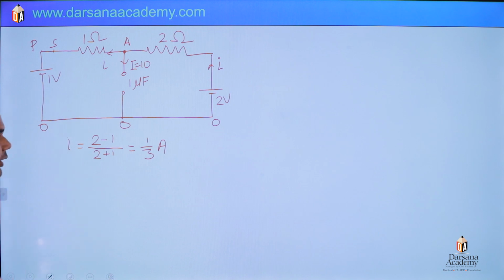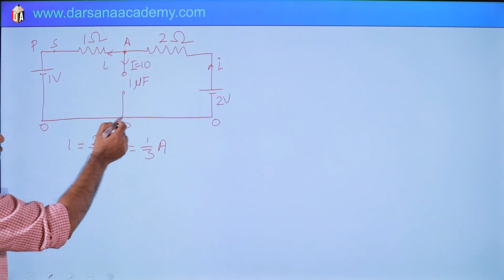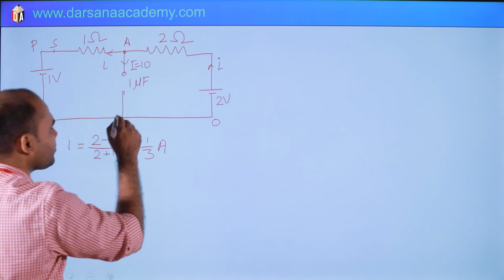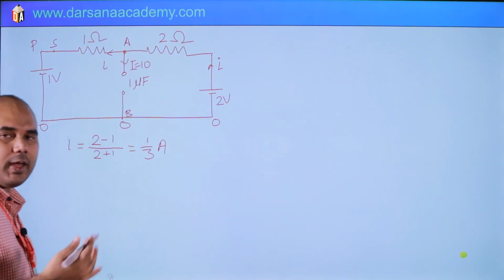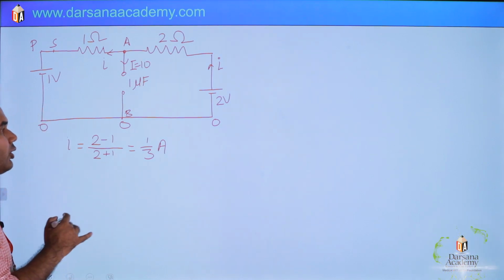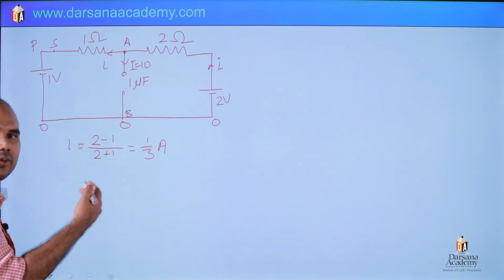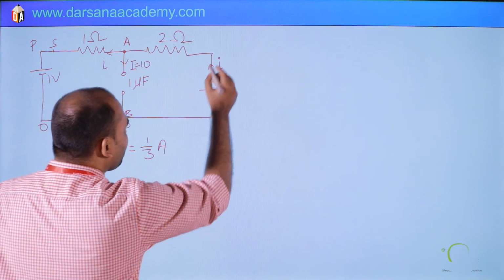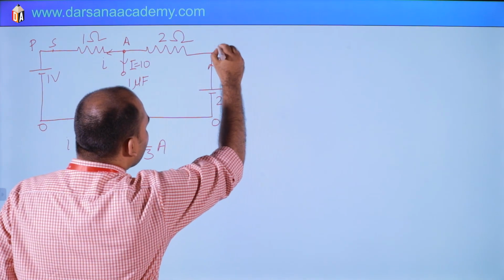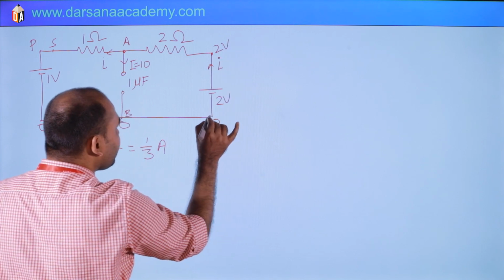Then we can find the potential of A, and the potential of this point is 0. Let us suppose this point is B. If we know the potential difference VAB, we can easily find the total charge, which is C into VAB. This is 2 volt, considering this as reference 0.